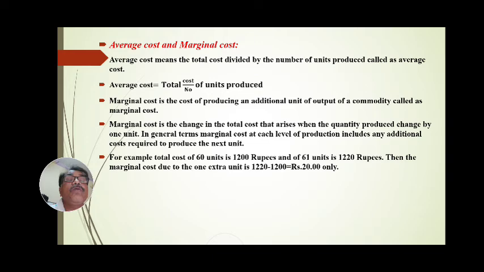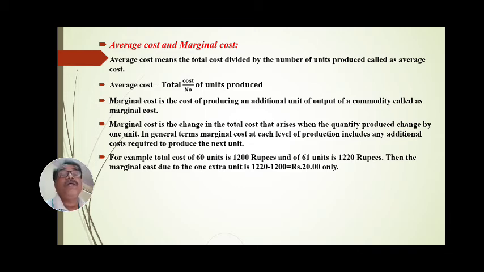For example, the total cost of 60 units is 1200 rupees and of 61 units is 1220 rupees. Then what is the marginal cost due to the one extra unit? It is 1220 minus 1200, equal to Rs 20. So the marginal cost of that one unit is about 20 rupees, and this 20 rupees is nothing but the marginal cost.